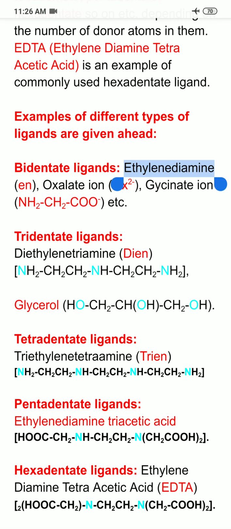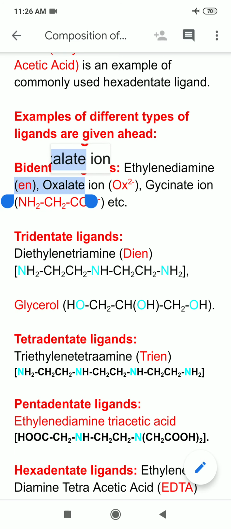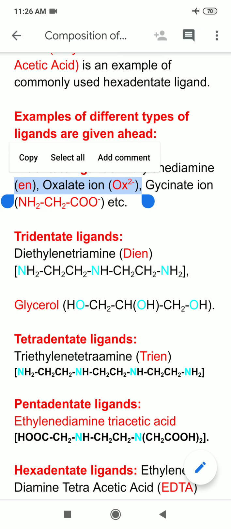You can see in red I have highlighted it. En means ethylene diamine. Oxalate ion, OX. As oxalate ion is having 2 negative charge, so I can write it as OX2 negative. So it is also a biadentate ligand. And next is glycinate ion.